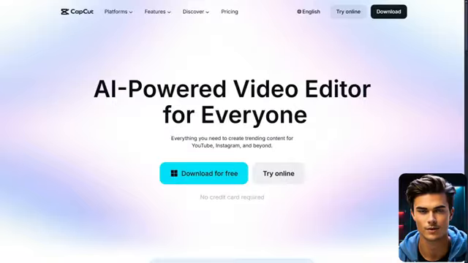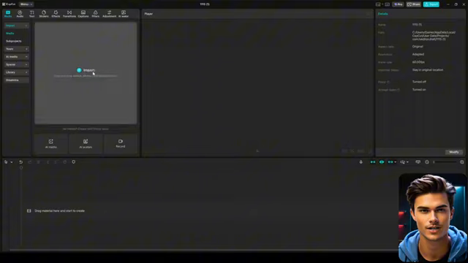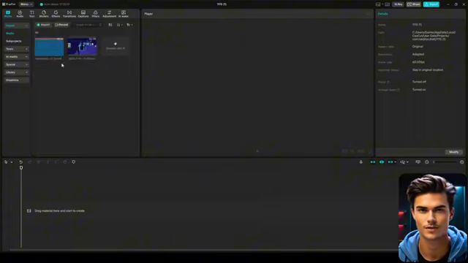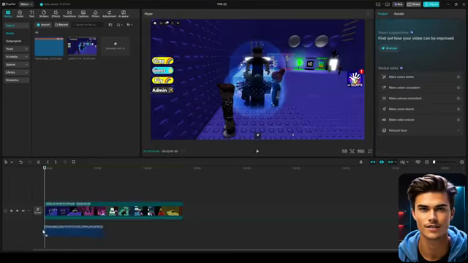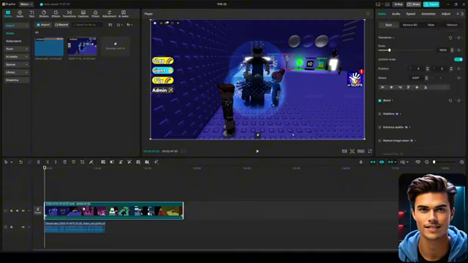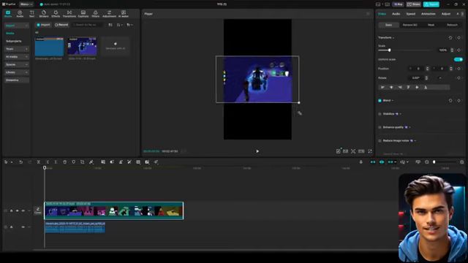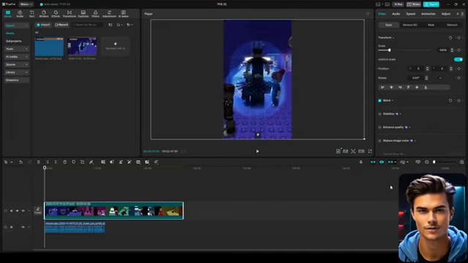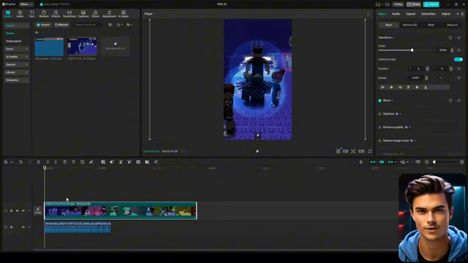Now to edit the video, we'll use a free tool called CapCut, so go ahead and open it. Once you're in, start by importing everything you've created so far, basically the voiceover and the gameplay clip. After that, drag both of them down into the editing timeline so they're ready from the very beginning. Next, open the ratio settings and set it to 9:16, since that's the correct format for short-form videos. Then scale the gameplay to fill the entire frame by adjusting the white corners on the video. Once that's done, your project will be fully set up in the proper shorts format.